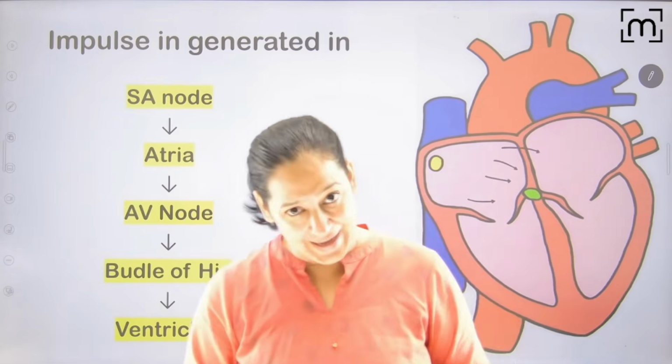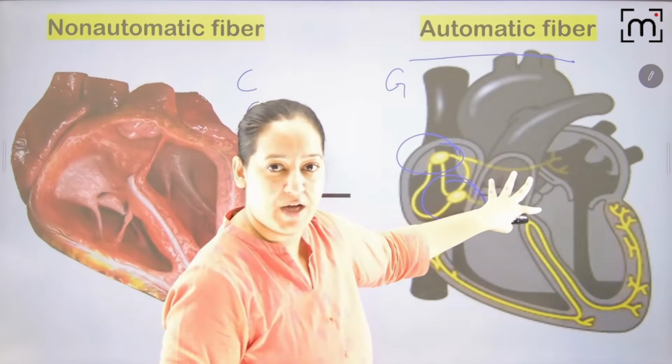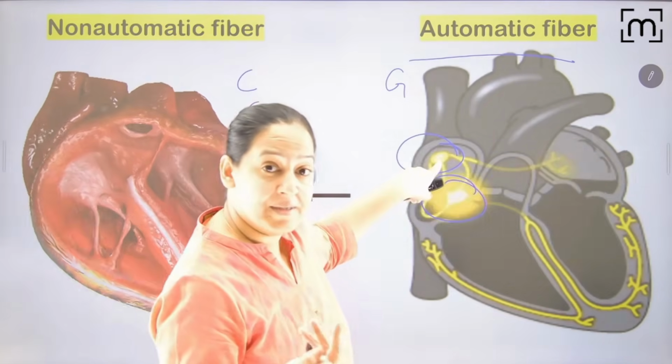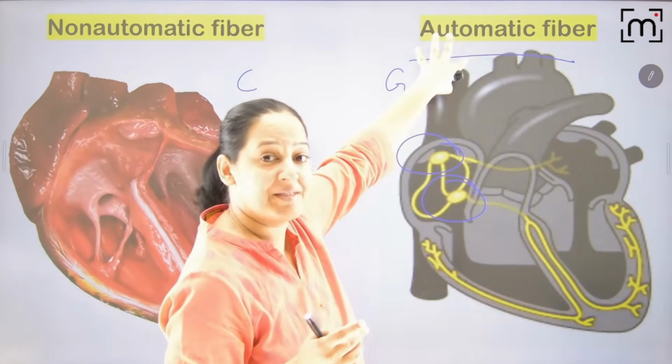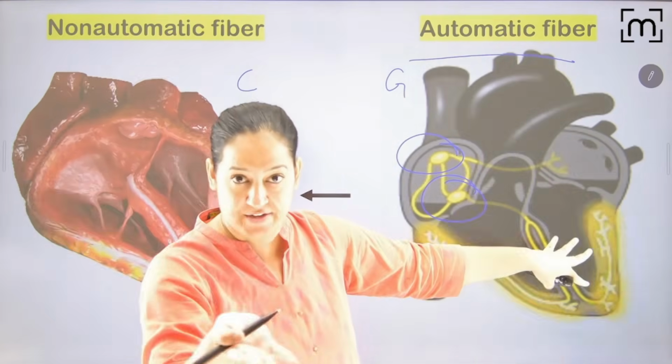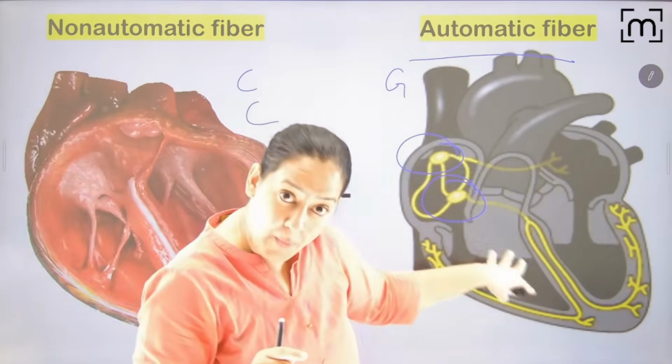Yes or no? Tell me the pathway over here. Tell me how the impulse is generated. So in the automatic fibers, how many automatic fibers are there enumerated? And where the impulse is generated and how it is transmitted.